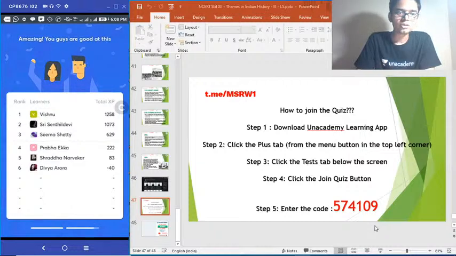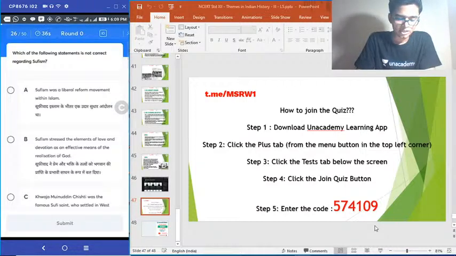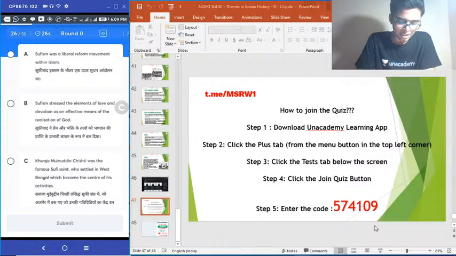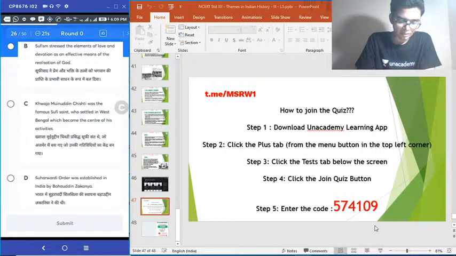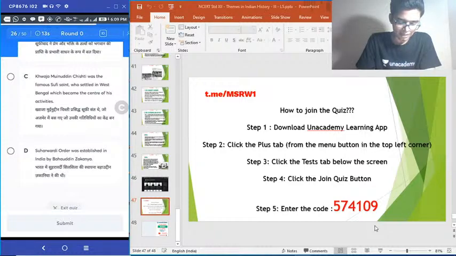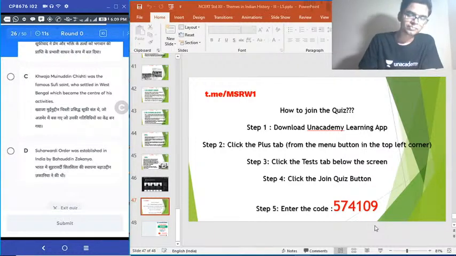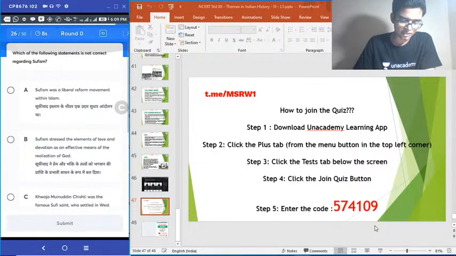Alright, moving on. 26th question. Which of the following statements is or are not true about Sufism? Option A. Sufism was a liberal reform movement within Islam. B. Sufism stressed the elements of love and devotion as an effective means of realization of God. C. Khwaja Muinuddin Chishti was the famous Sufi saint who settled in West Bengal, which became the center of his activities. And D. Suhrawardi order was established in India by Bahauddin Zakariya. Easy question. Regarding Sufism, which of these statements is or are not correct?